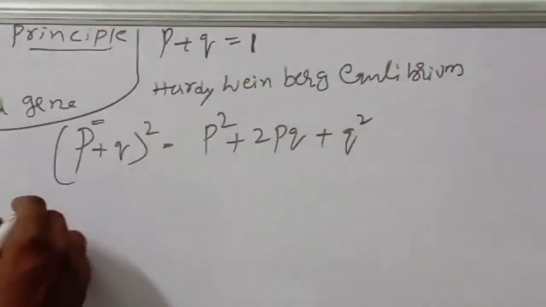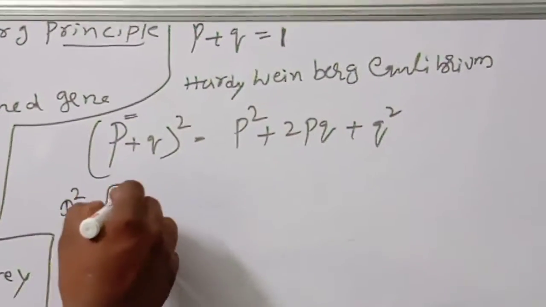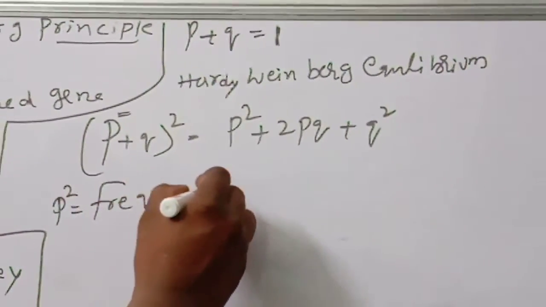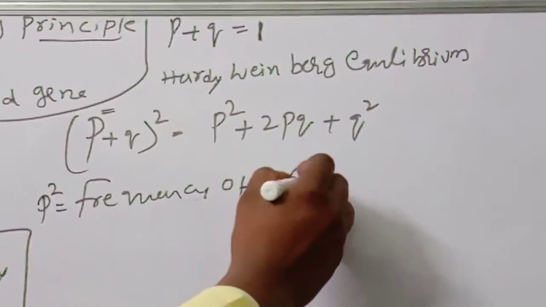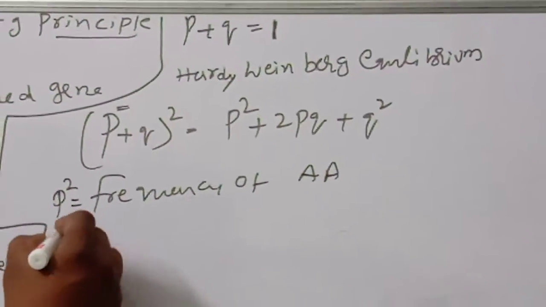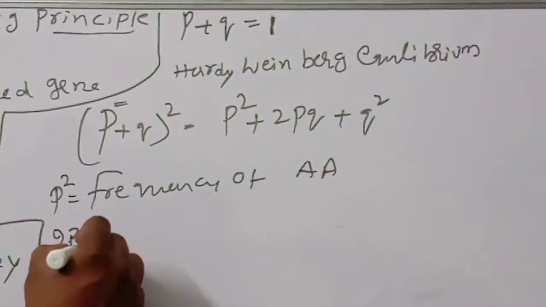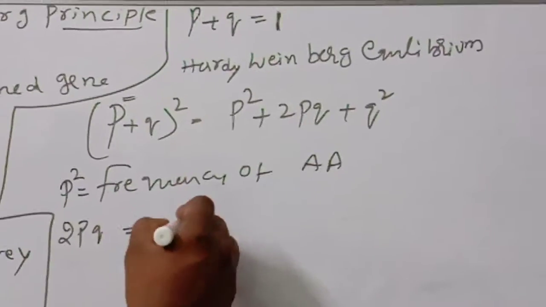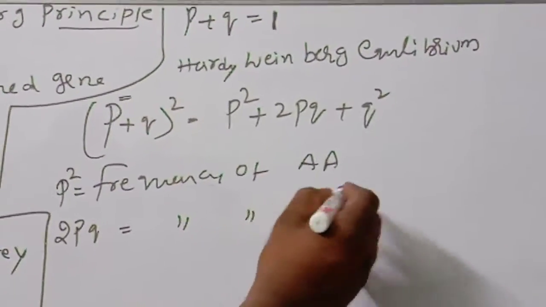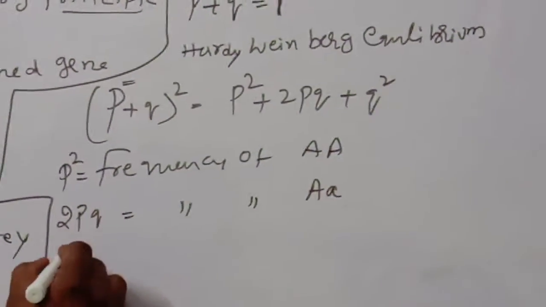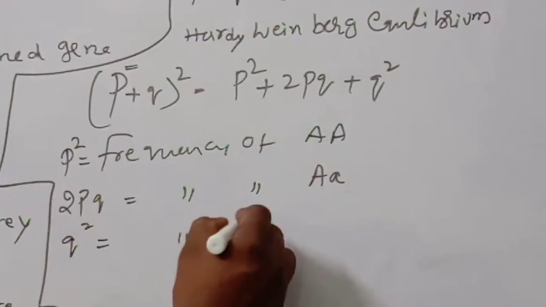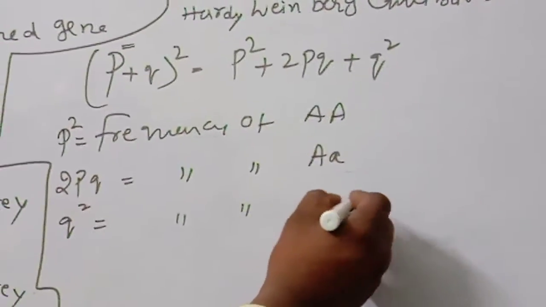So P square is equal to the frequency of AA, 2PQ is equal to the frequency of Aa, and Q square is equal to the frequency of aa.